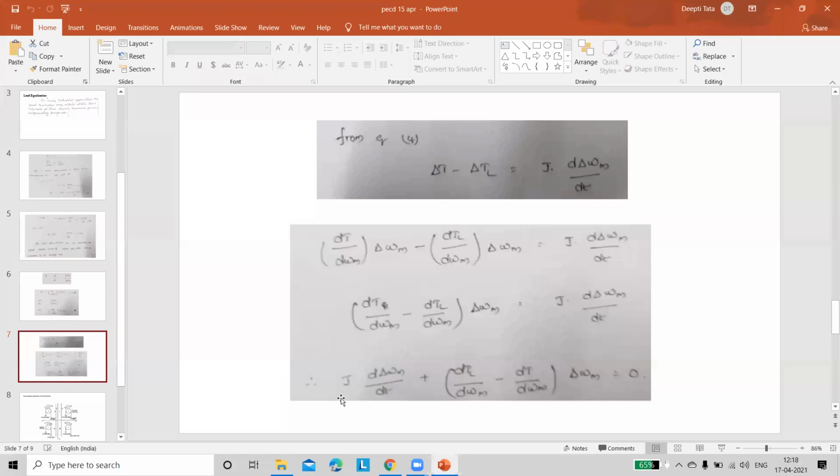So it is the final expression of an electrical drive when it is in steady state criteria. So please note down the expression.